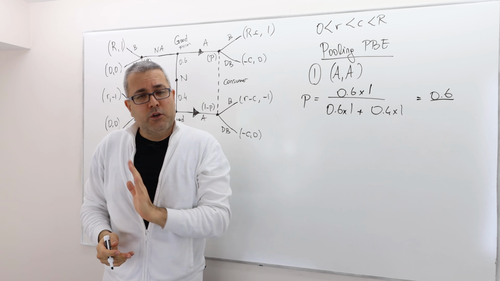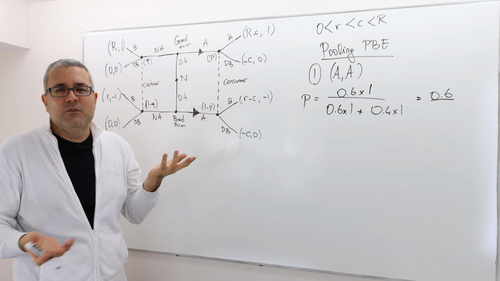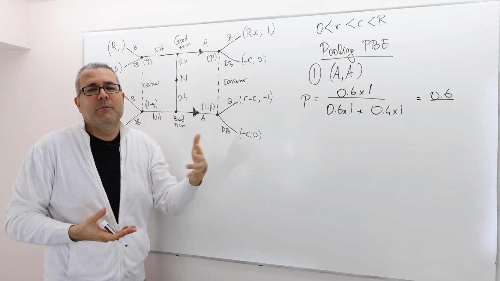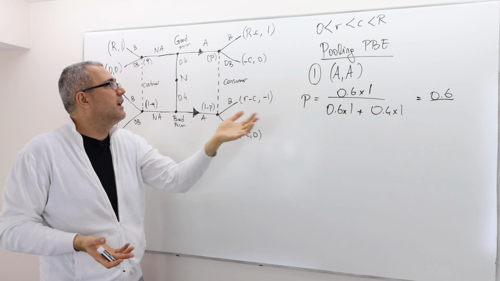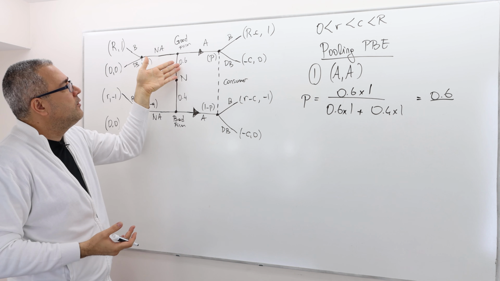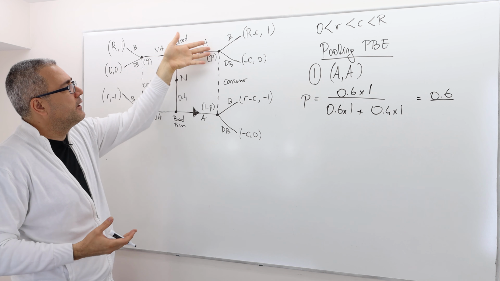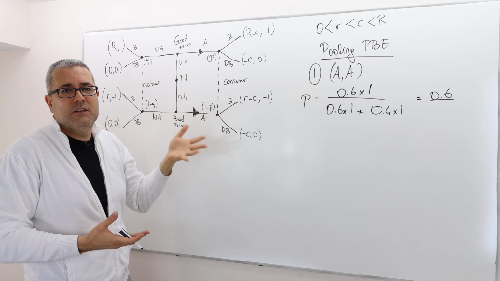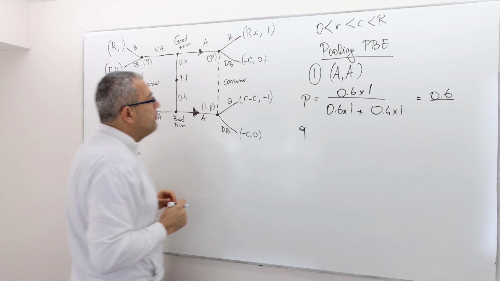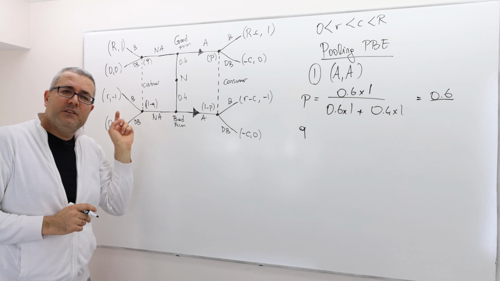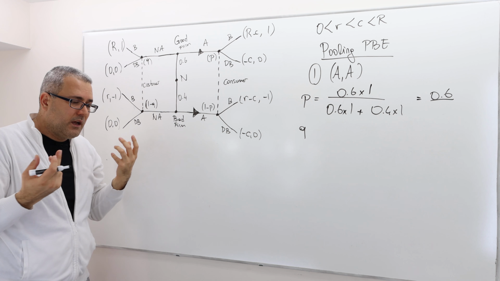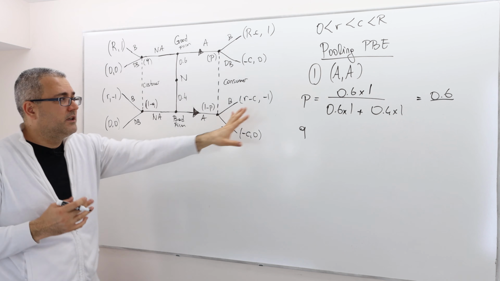In pooling equilibria, you don't really need to calculate the Bayesian updating. It doesn't have to be really that sophisticated. Because both firms are going to choose advertise, you will basically carry those probabilities to P, to this information set. However, we cannot calculate Q because Q appears in the information set that is off the equilibrium path, and according to requirement 3, we're done.